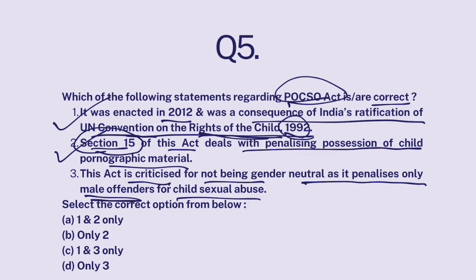So this is also correct. This act is gender neutral. By that, they mean that anyone who conducted sexual abuse of children, whether it's a male or a female, would be penalized. It's not that only males who sexually abuse children are penalized, male and female both. So it is gender neutral. 1 and 2 only. Answer is A.